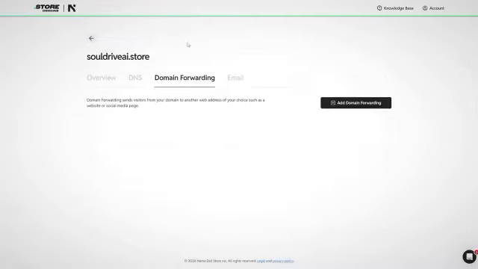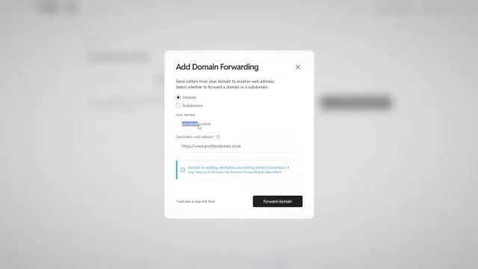Next, click Domain Forwarding, then Add. Keep your domain the same, but for the destination, paste the full URL format.